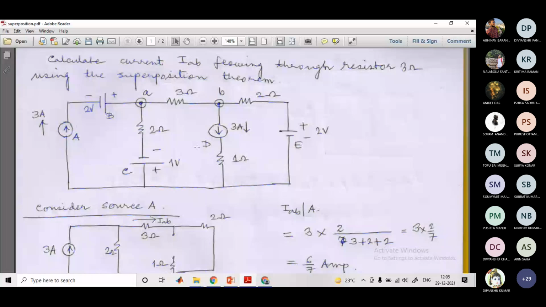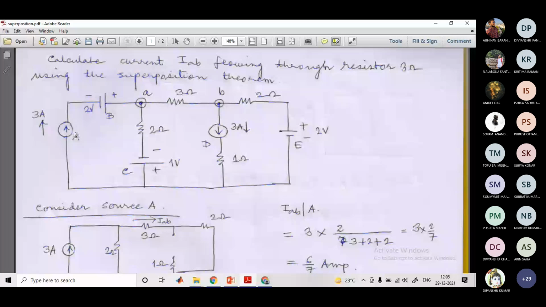So what do we do here? First, out of the 5 sources, 1, 2, 3, 4, 5, there are 5 sources, right? Is the pointer visible to you, which I am moving here on the current source A? Yes, sir. It is visible. Okay.